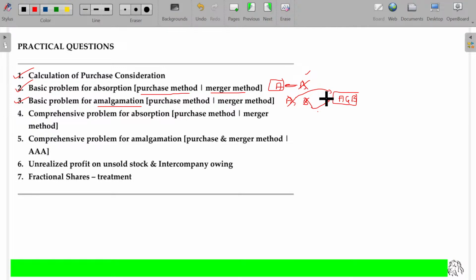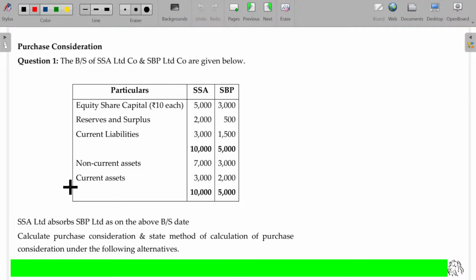Usually absorption seems to be pretty simple. Single illustration, like when it is amalgamation, you just repeat twice for each and every company. For A, what you do, the same you are going to do for B also. Is that clear? And of course, we then move on to the comprehensive problem for absorption and comprehensive problem for amalgamation with some other adjustments. Some variations like unrealized profit, intercompany owing, fractional shares. These are the cases you have to keep in your mind. So we'll try to finish up all the illustrations and then we'll go for a summary so that you'll understand all these things easily. Now let's see.